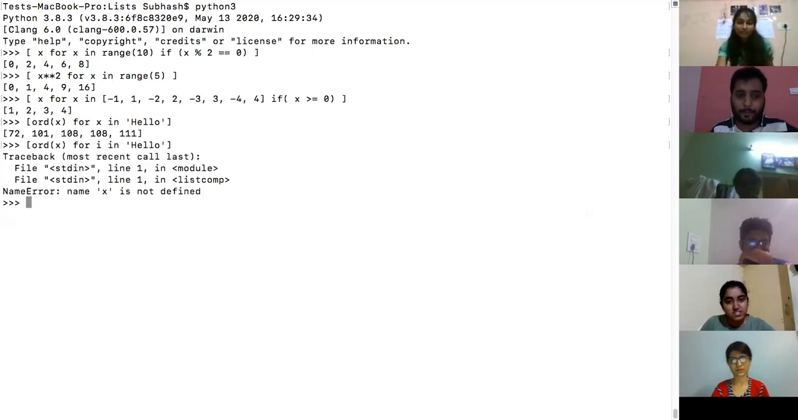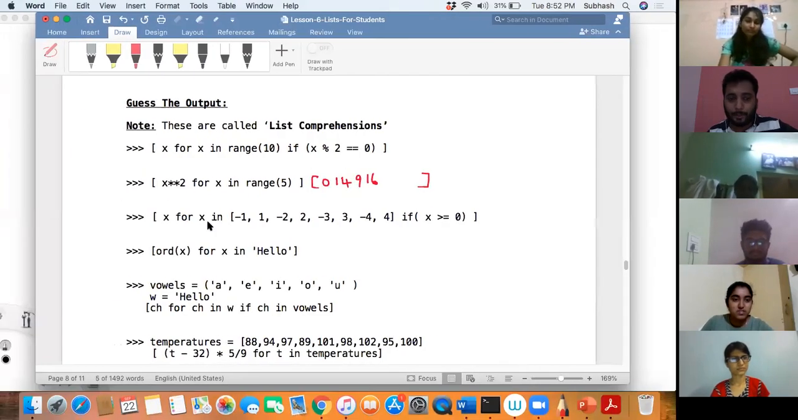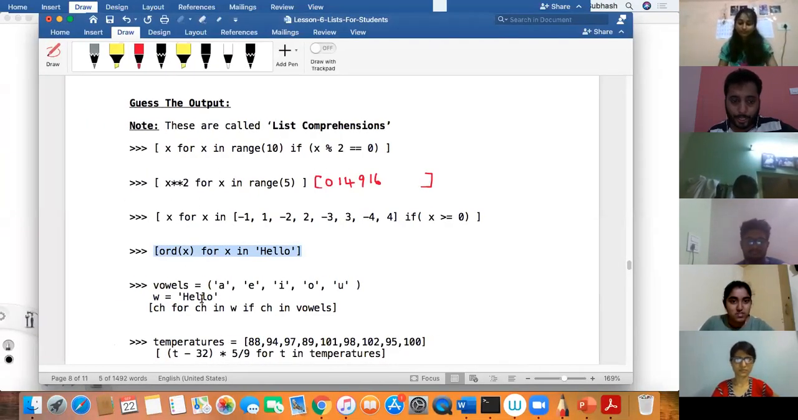What will happen? Anyone can unmute and tell me. Kirtana Ganapati is telling error. It will give you an error. Did you see that it says name X is not defined? I don't know what X is. So X, wherever you're using it, it should be the same. Okay. Right. So who will say the next one?